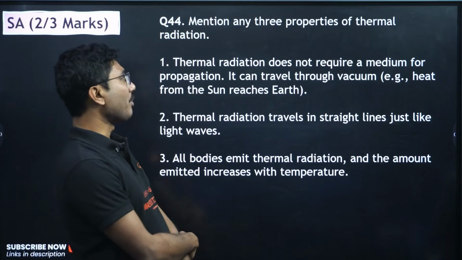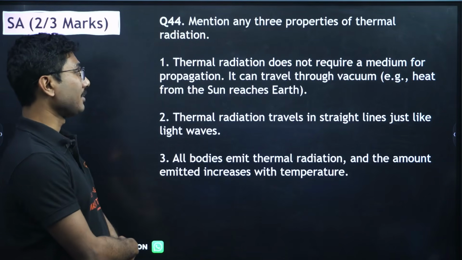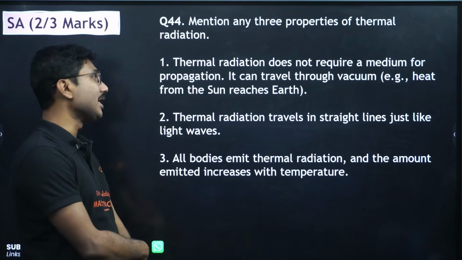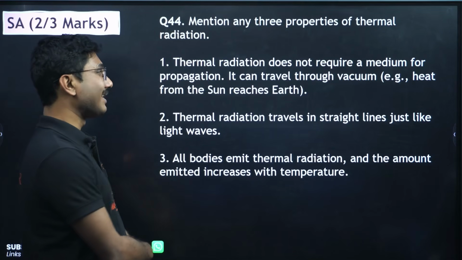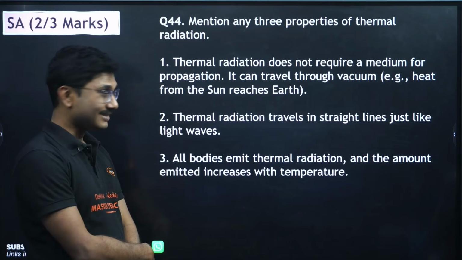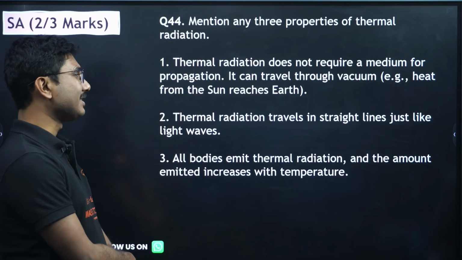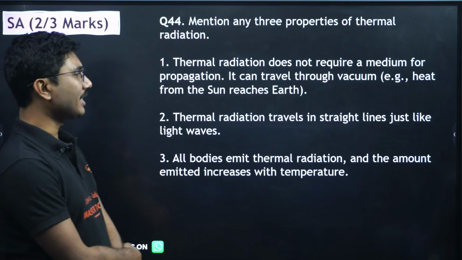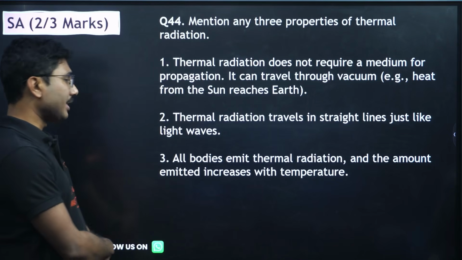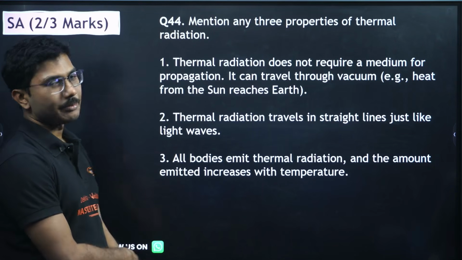Mention any 3 properties of thermal radiation. Thermal radiation does not require a medium for propagation. It can travel through vacuum, that is, heat from the sun reaches earth. Thermal radiation travels in straight lines just like light waves. All bodies emit thermal radiation and the amount of emitted energy increases with the temperature.